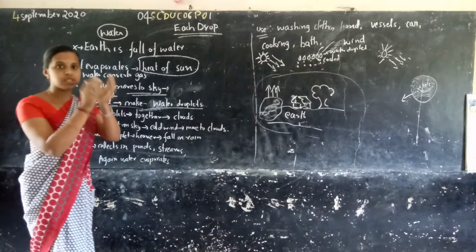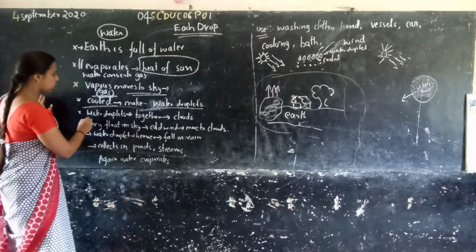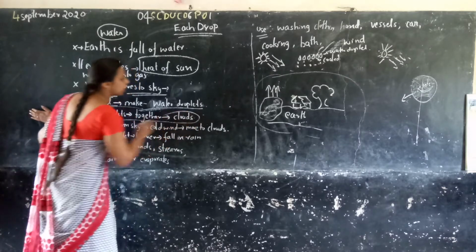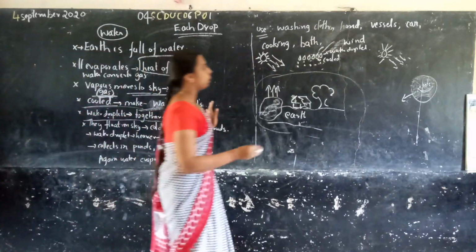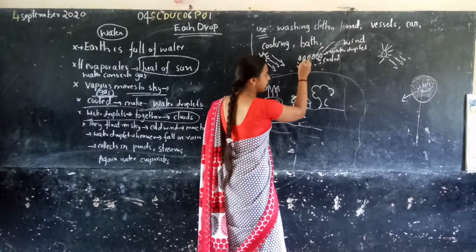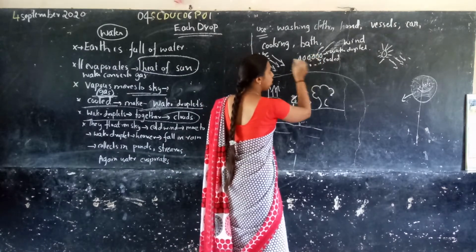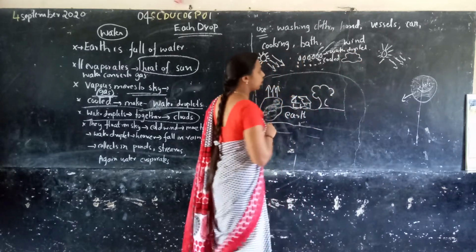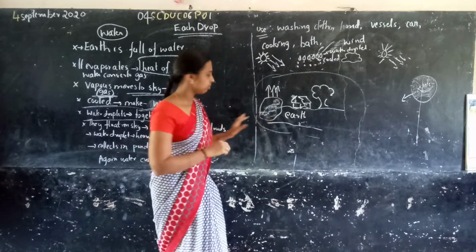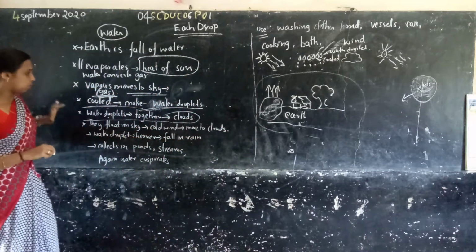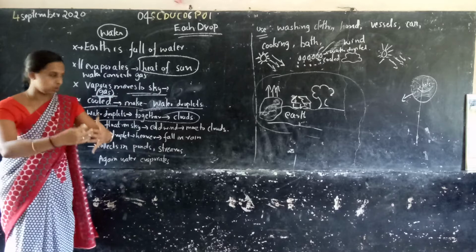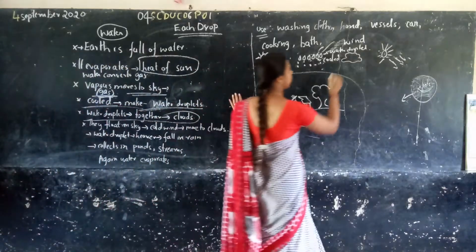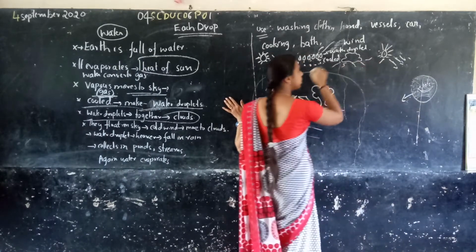The water droplets are very heavy. So the water droplets come together and make a cloud. Each droplet, like this one droplet, another one droplet, another one. The whole of the droplets makes a cloud. This is a cloud. The water droplets together make a cloud. They float in the sky.